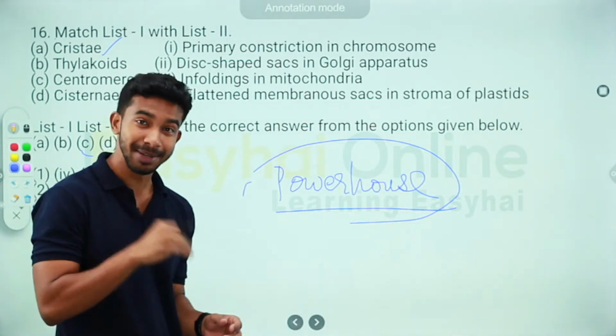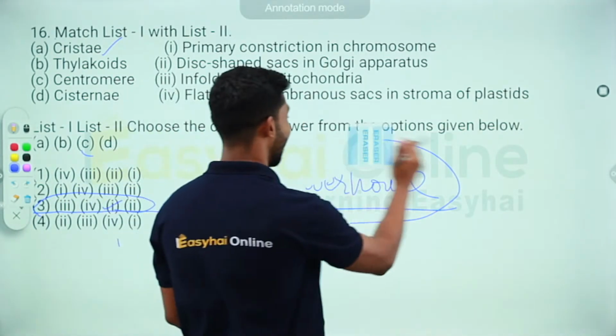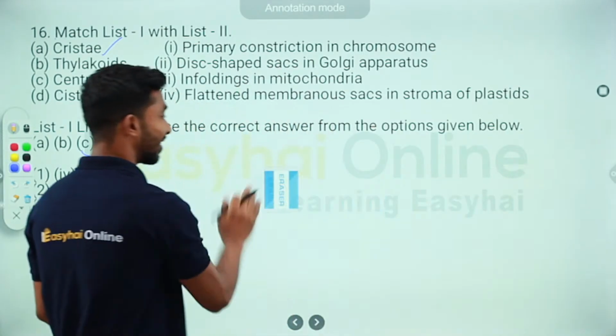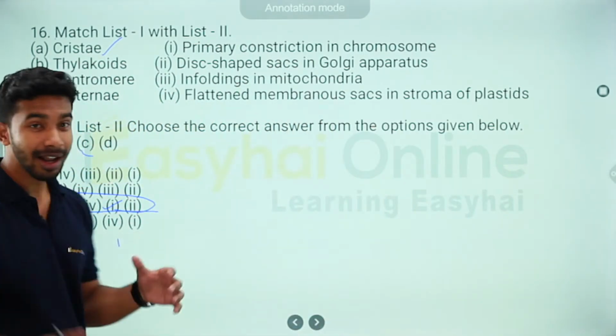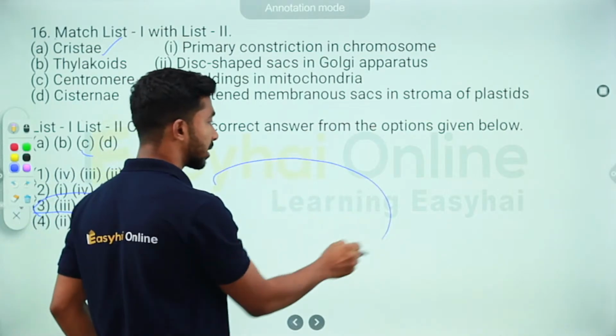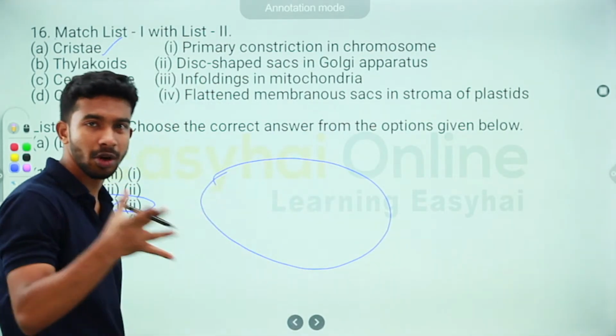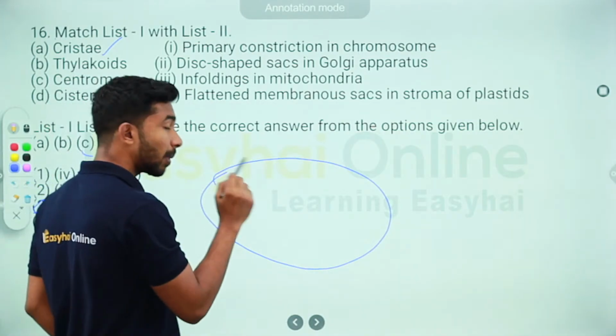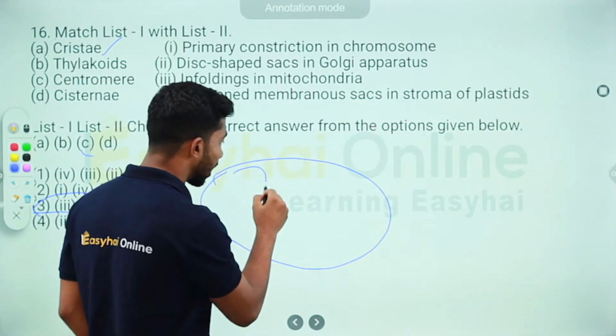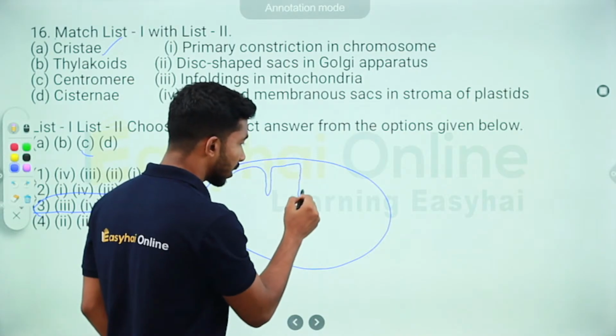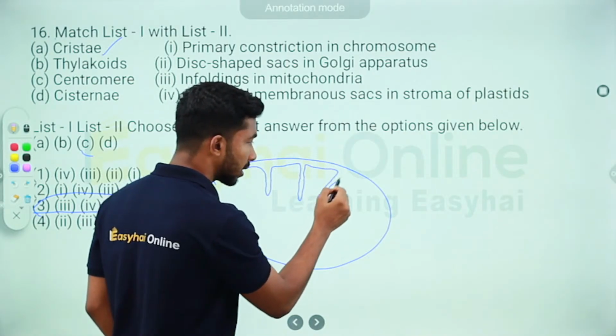In fact, lots of memes have also been made on this. So in our powerhouse of the cell, it's a double membrane structure. Now the outer membrane is flat, disc shaped, but the inner membrane has folds like this.